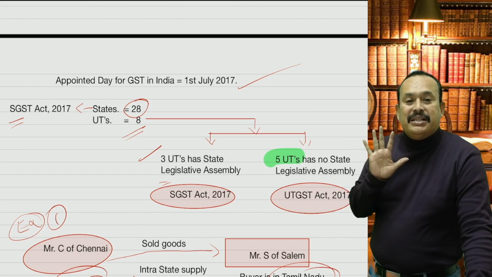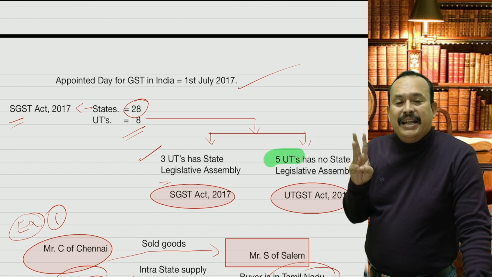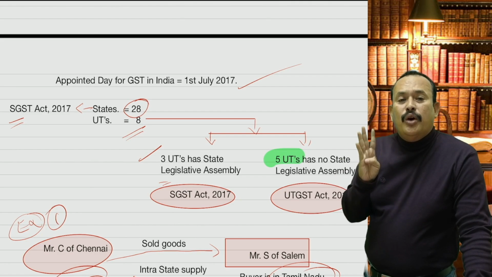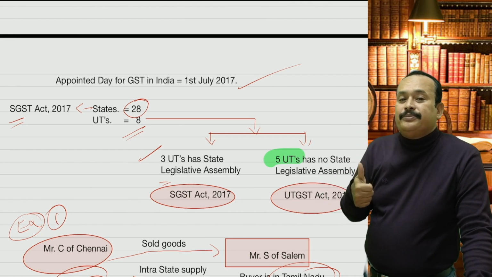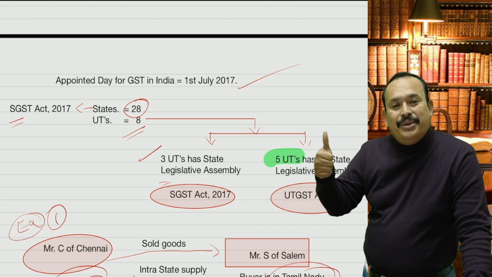There are 5 UTs. 1. Ladakh. 2. Chandigarh. 3. Lakshadweep. 4. Andaman and Nicobar Islands. 5. Dadra and Nagar Haveli, Daman and Diu.